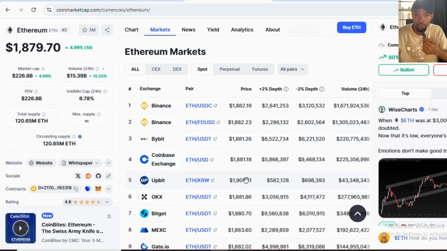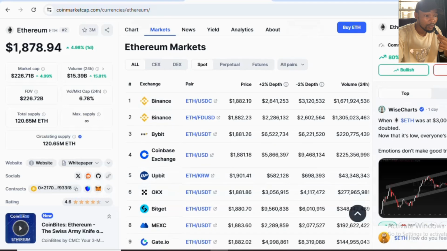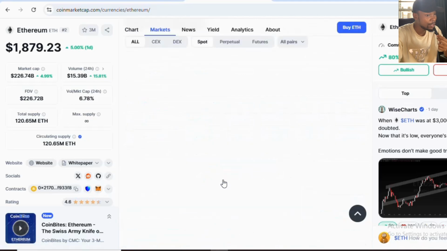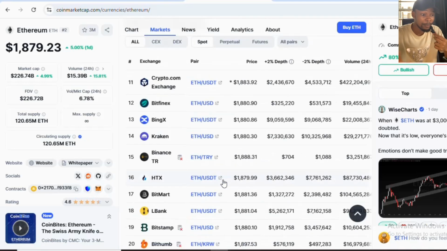Now, one thing I want to mention is that many of these exchanges are not regular exchanges. They are foreign exchanges. Some of them have Korean won attached to them. But the moment you can create an account and of course sell your Ethereum here, then it can actually be a very, very good opportunity for you. Okay. Now, we're just going to go straight to the second one, and I mentioned the three of them in some of my videos in the past. You can go check them out.